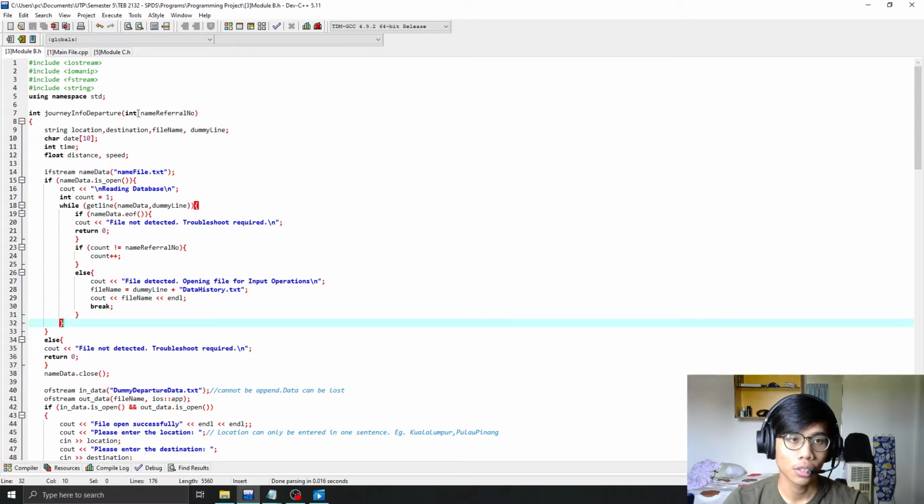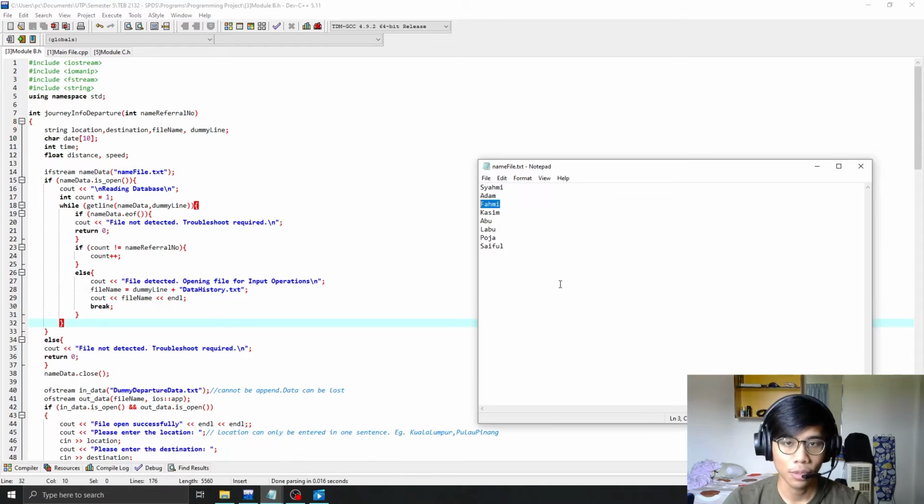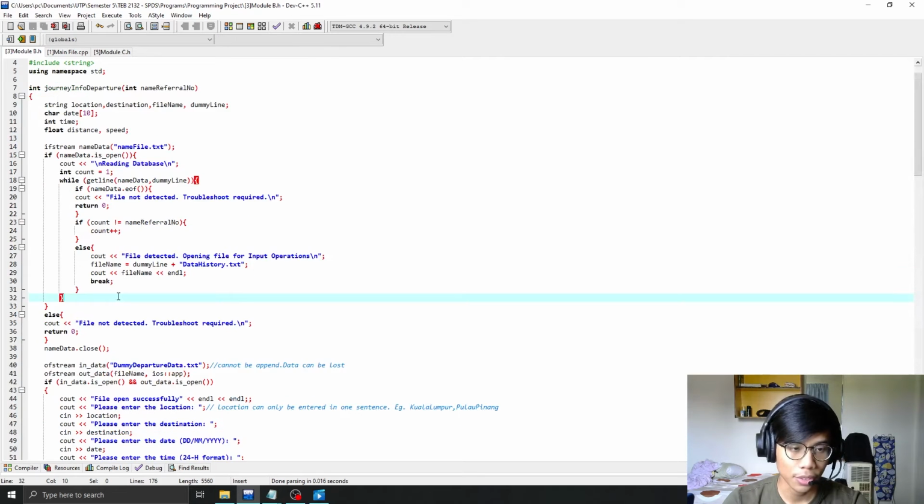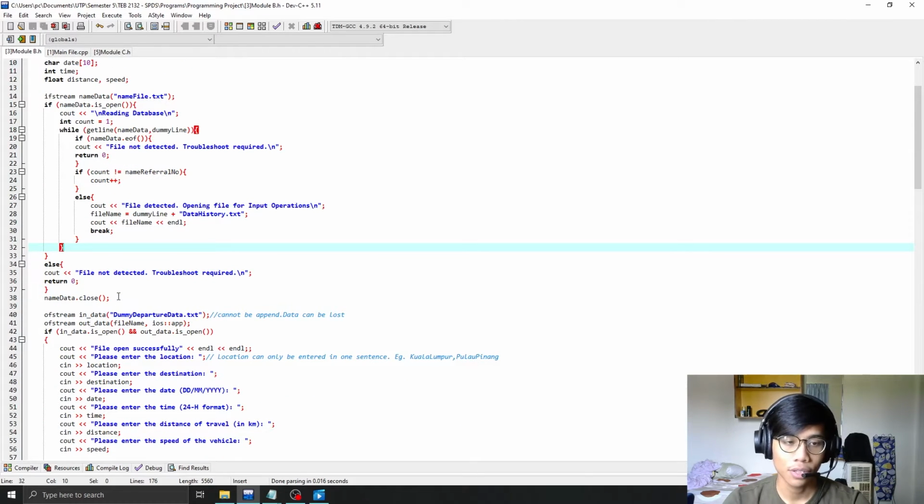We will request the name reference number, a number that corresponds to which line of user in the name file. So the name file, name file.txt, is opened, and if it's open, we will read and find the username corresponding to the name reference number. Let's say if number 3 is chosen, the file name will be farmy plus data storage.txt. We will then close name file.txt and open two different files: one is dummy departure data.txt, and the other is file name.